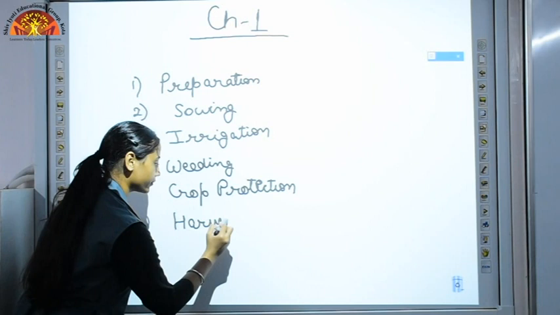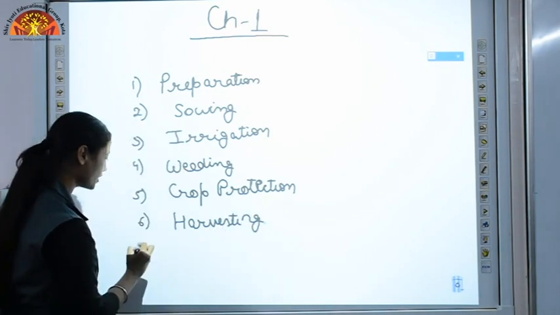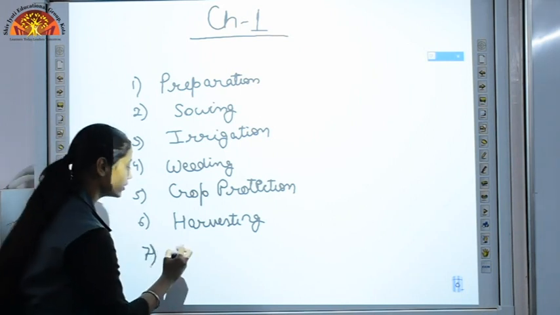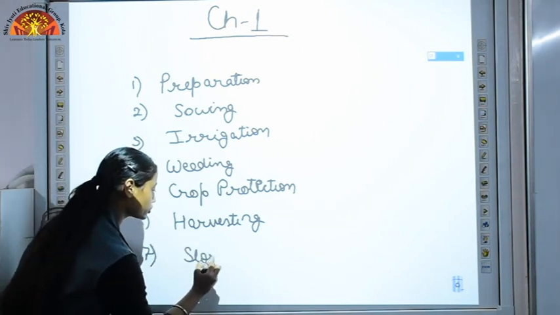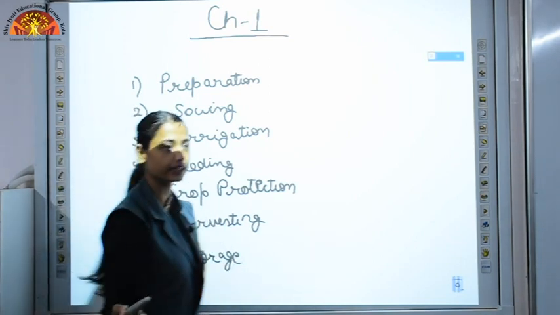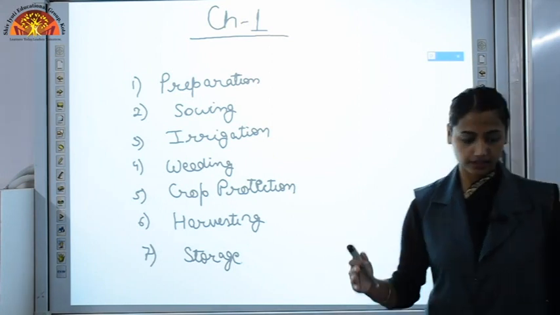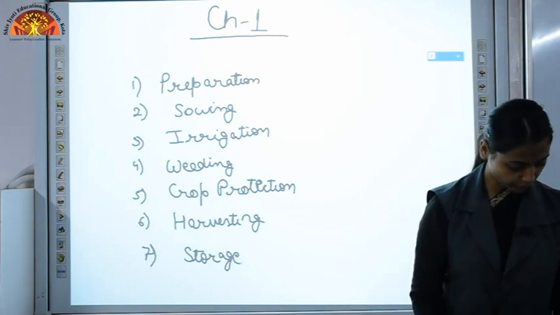When our crops get ready, when they get mature, we cut them, that is known as harvesting. And at last, storage. We store our crops so that we can use them throughout the year. So these are 7 basic practices which we follow while producing crops.